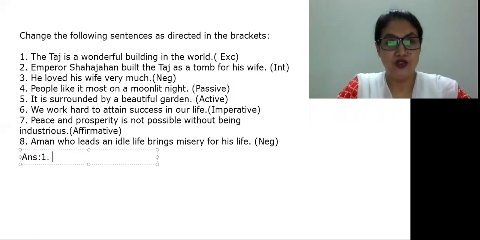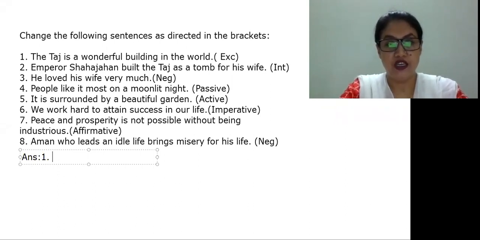So today I'm going to take a class on changing sentences. There will be different types of sentences, and we need to change from one into another. There are 8 questions I have written here. Look at them and the instruction for what you have to change. Look at the first one.